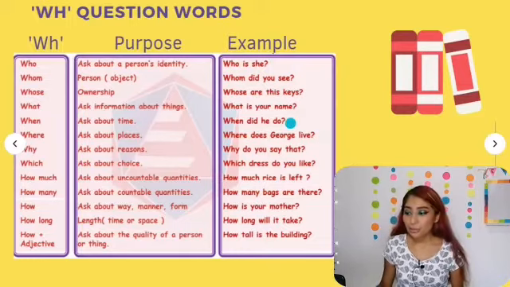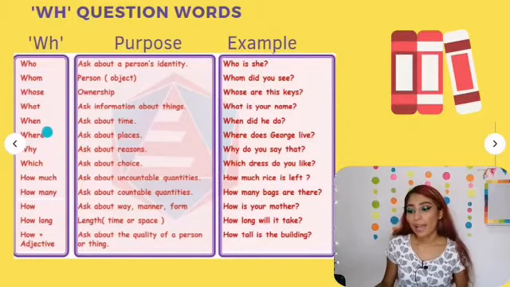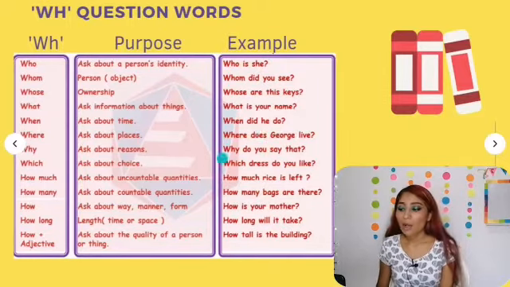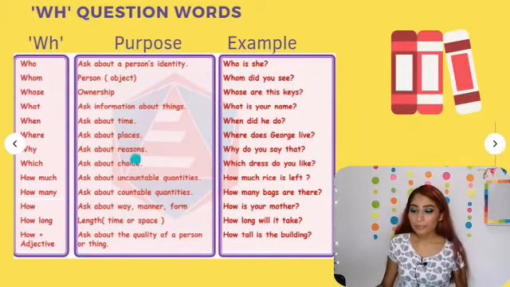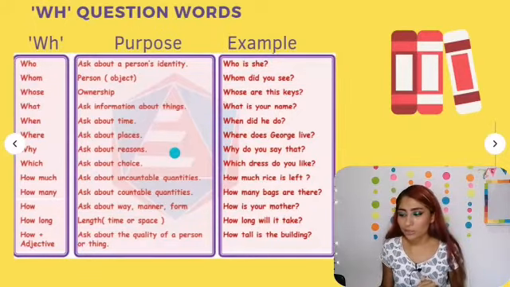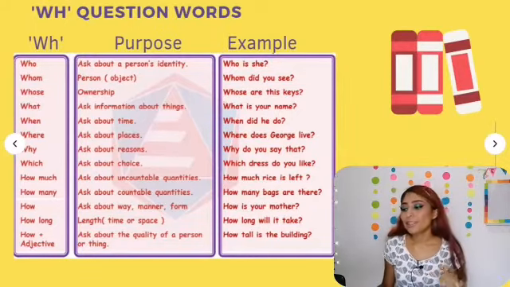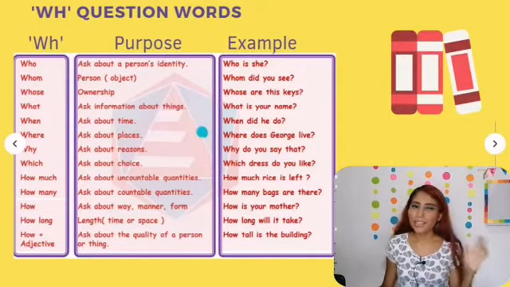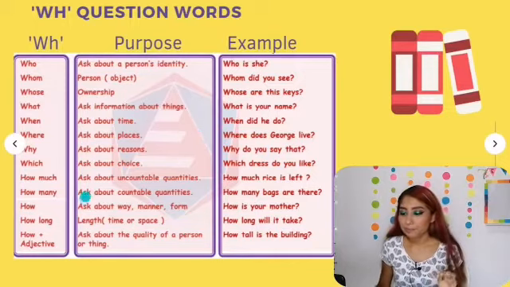When did he do? Where is used to ask about places. Where does George live? Why is used to ask about reasons. For example, why did you say that? Okay? Or why did you miss your activities?